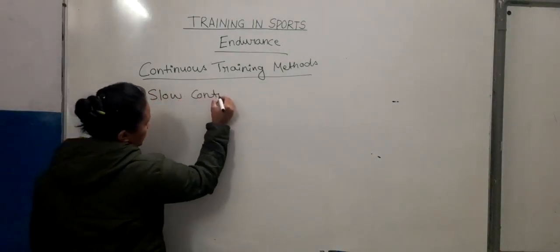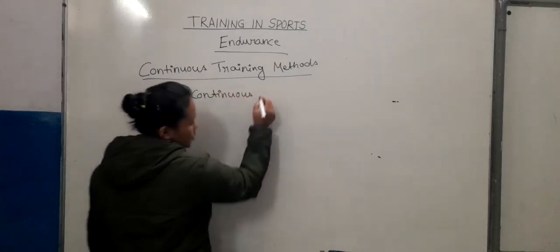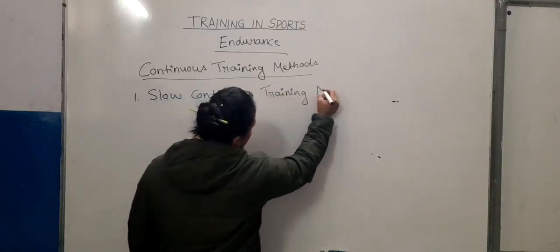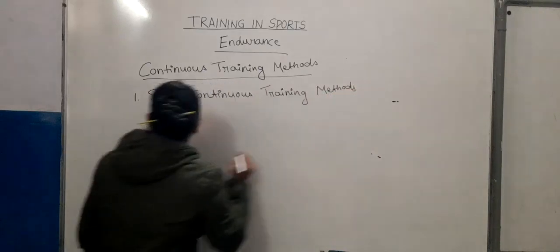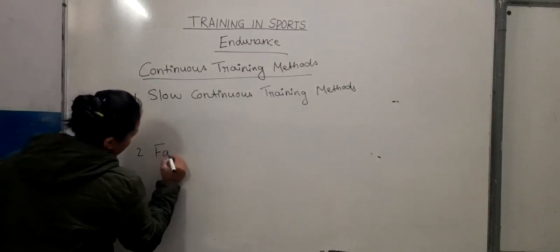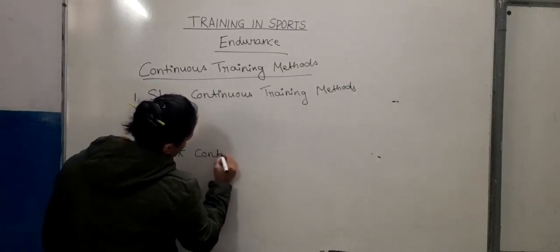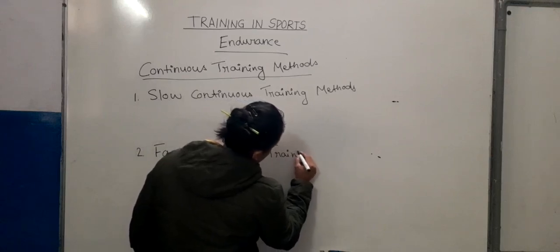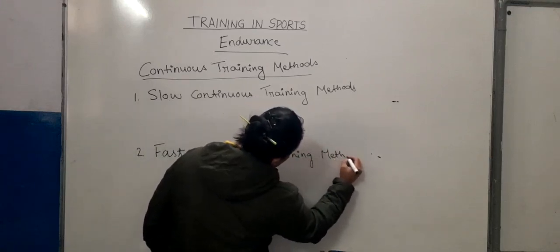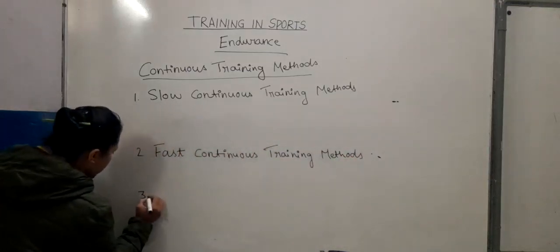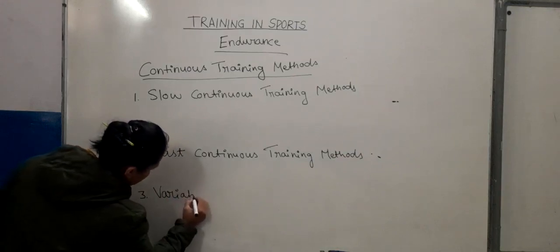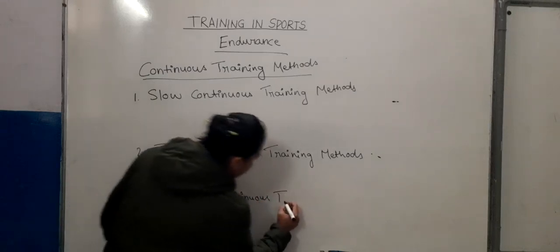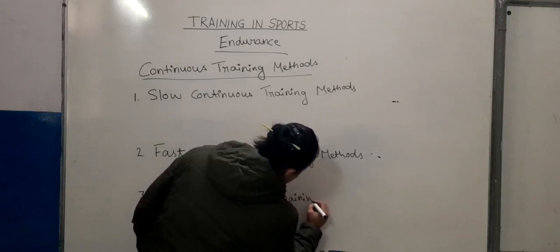Slow continuous training method, fast continuous training method, and third is variable continuous training method.